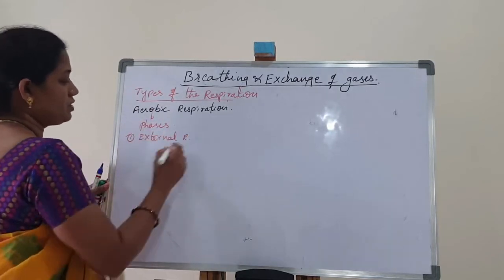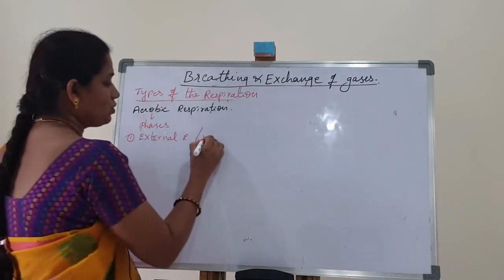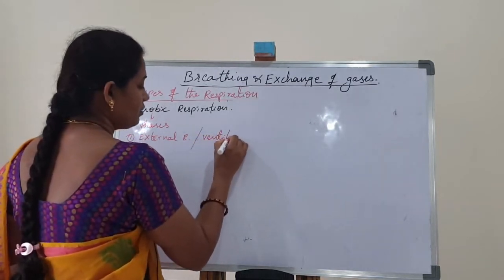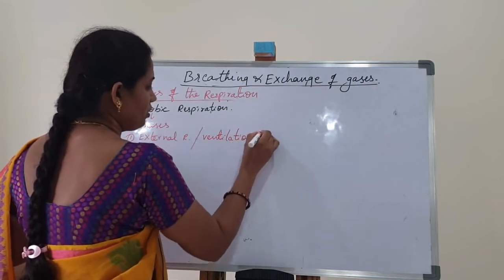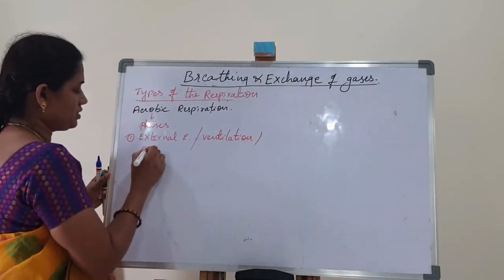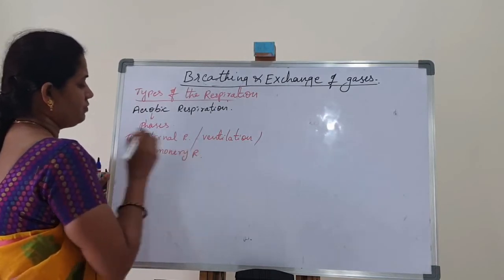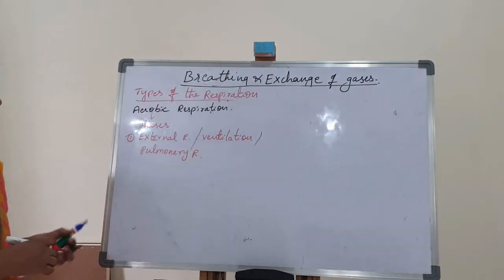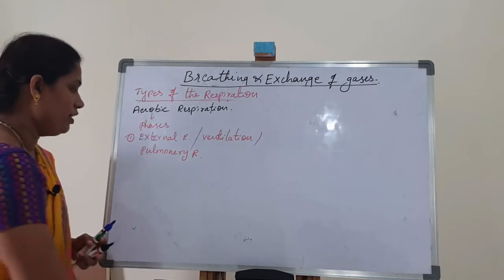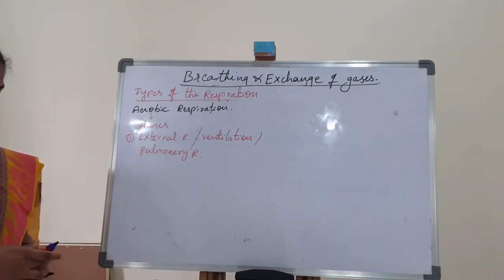External respiration is also called ventilation or pulmonary respiration. So the first phase is external respiration, or ventilation, or pulmonary respiration.